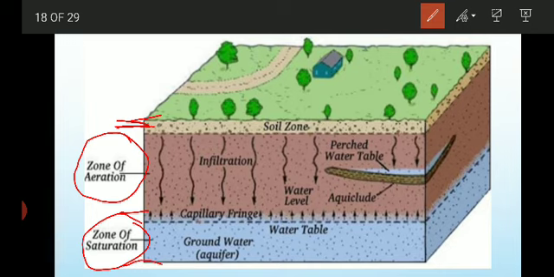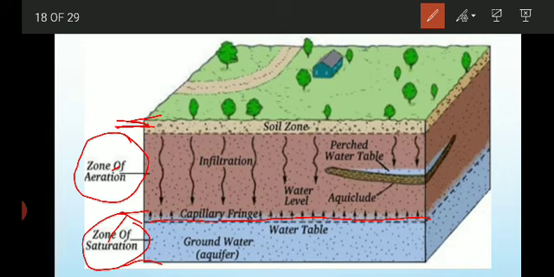So this subsurface occurrence of groundwater is divided into the zone of aeration and the zone of saturation, and these two zones, you can see, are separated by this line that we call the water table. So these two zones are separated by the water table.